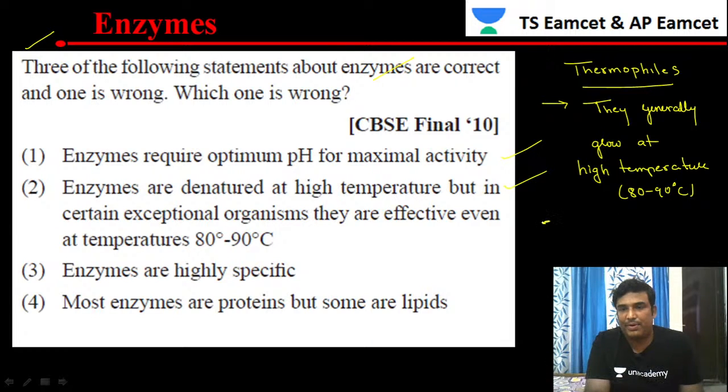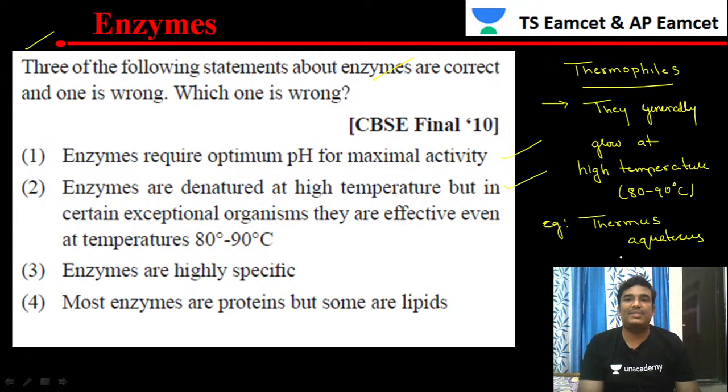The best example is Thermus aquaticus, the name of the bacteria. Thermophiles are a group of bacteria that can survive at high temperatures, between 80 to 90 degrees centigrade. That is their importance. So statement 1 is correct, statement 2 is correct.